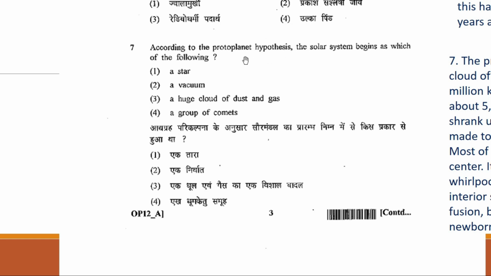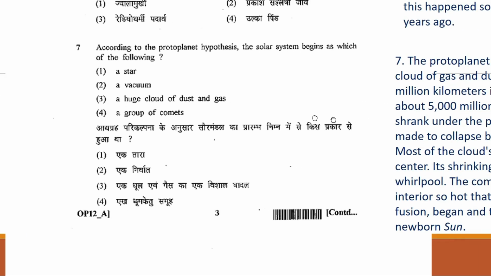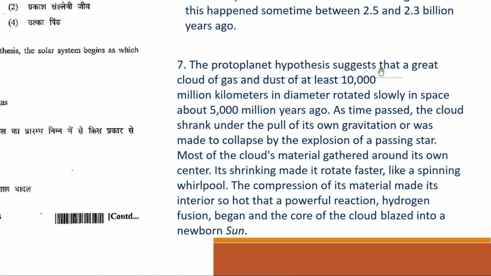This question is asking about your protoplanet hypothesis. So according to the protoplanet hypothesis, the solar system begins as which of the following? It was a star, or a vacuum, or dust and gas, or something. So the options are: first, a star, a vacuum, a huge cloud of dust and gas, a group of comets. Now let's look at the explanation. The protoplanet hypothesis suggests that a great cloud of gas and dust. So you have got your answer in the first line.